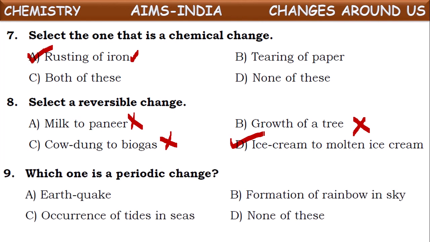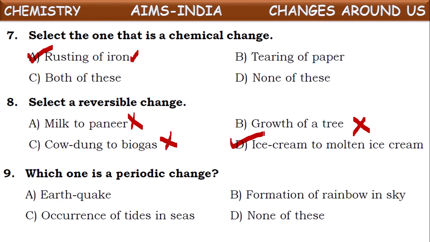Which one is a periodic change? What is meant by periodic change? The change which occurs at regular intervals of time is called a periodic change. Which repeats continuously at regular intervals of time is called periodic change.